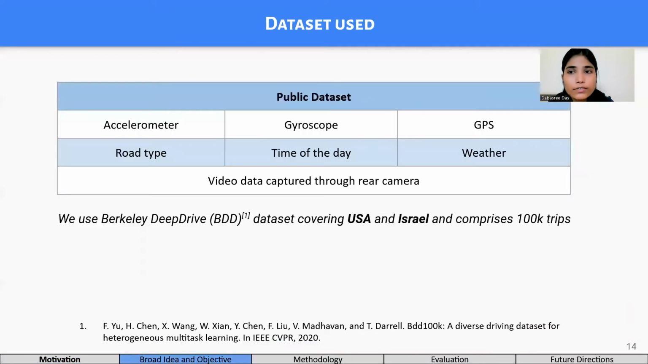Next, we briefly introduce the public and in-house datasets used in our study. For the public dataset, we use the Berkeley Deep Drive dataset, which consists of 100K trips. Each trip consists of a 40-second time window and has IMU, GPS and video data captured through the rear camera. The BDD dataset covers two countries, that is USA and Israel.